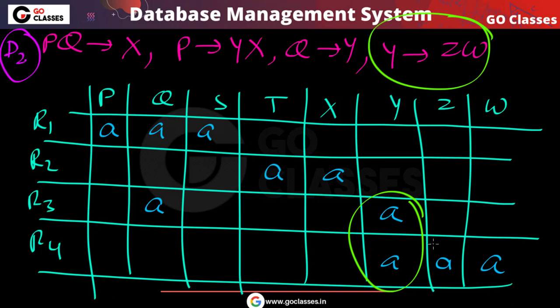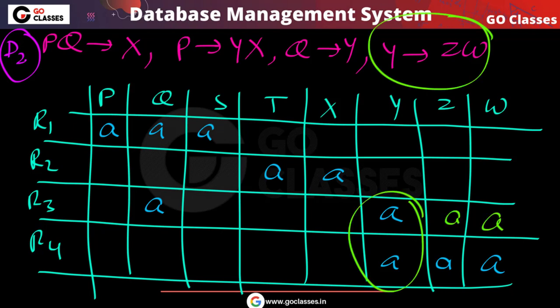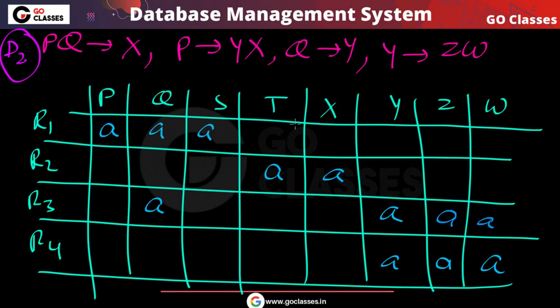In these two tuples the y value is the same, so in these two tuples the zw value must also be the same. Okay, so this is what we got right now. Now let's go further. Can we do something else?